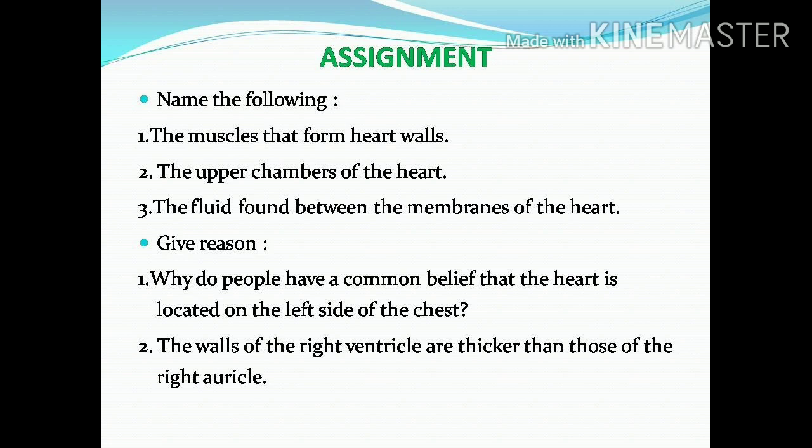In today's class, we have studied the fluids which are present in our body, as well as open and closed circulatory systems, the structure of the heart, as well as the walls which are present in the heart, and we have also studied the pacemaker.